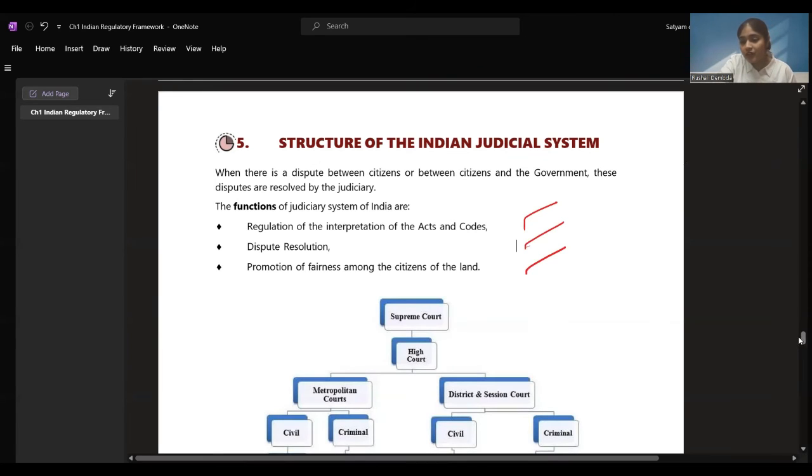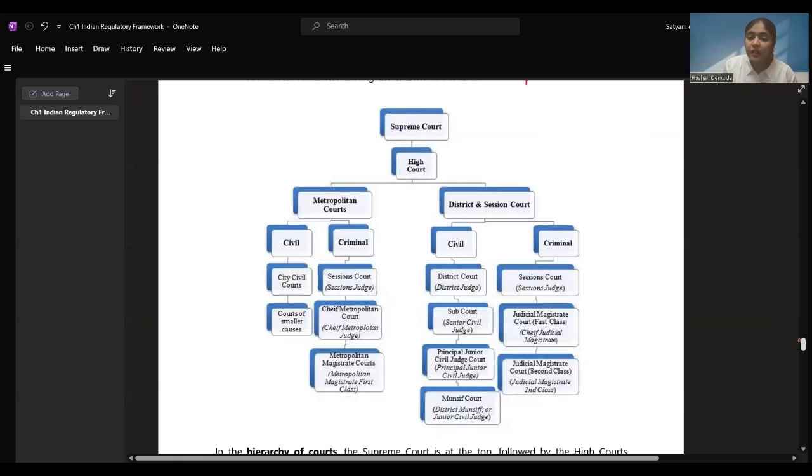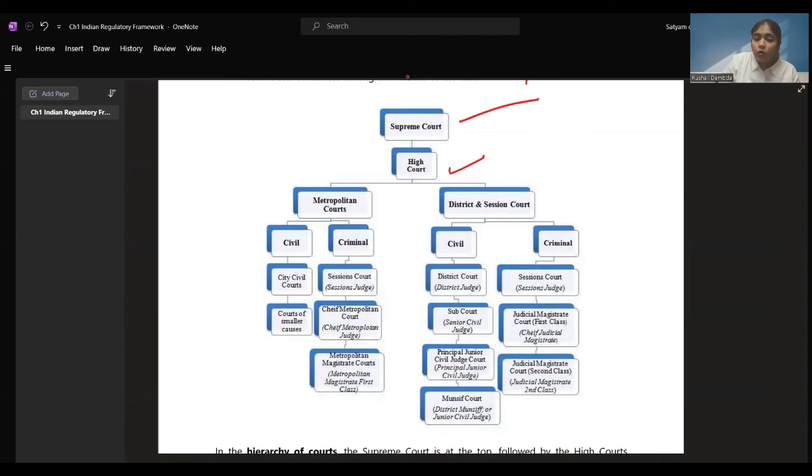Now, as I told you earlier also, our apex court is the Supreme Court, right? Supreme Court is our apex court, followed by the High Court. High courts are there in each state. Then under High Courts, we have metropolitan courts, including civil metropolitan courts and criminal metropolitan courts. There, city civil courts, courts of smaller causes. When the small disputes are there, they have smaller cause court. Criminal courts, then they'll have session courts, and below this they have chief metropolitan court, and below this they have metropolitan magistrate courts. So these magistrate courts are the first one which we go to for the solution,